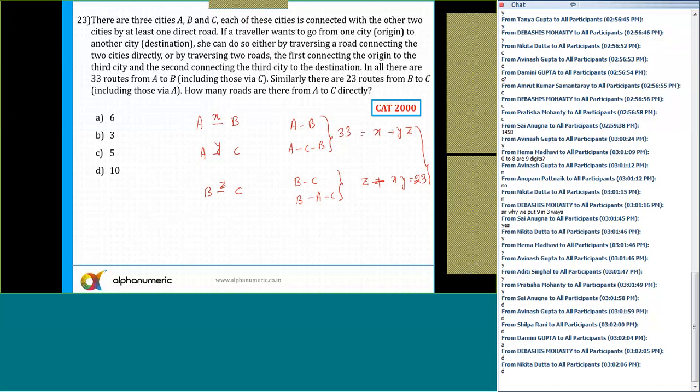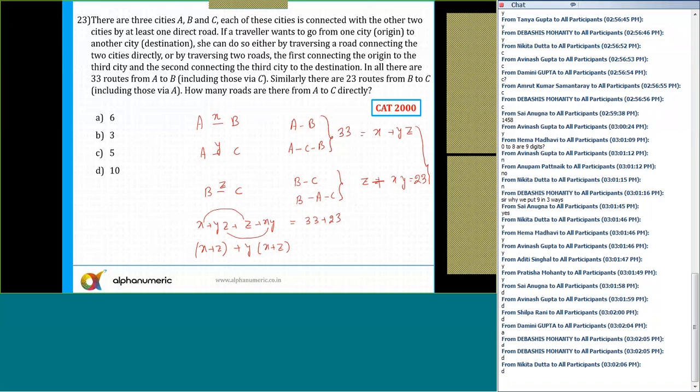Now add these two equations. If I add these two equations, what will I get? x plus yz plus z plus xy is equal to 33 plus 23. Now if you look here, add these two terms, so I'll say x plus z. Y is common, so plus y into x plus z. So y into x plus z is equal to 33 plus 23.